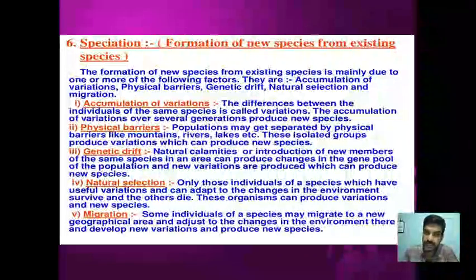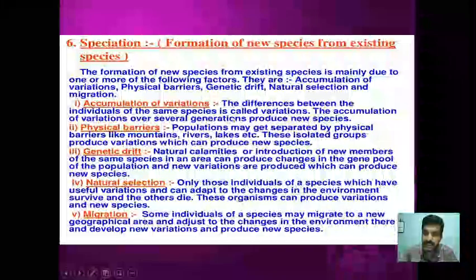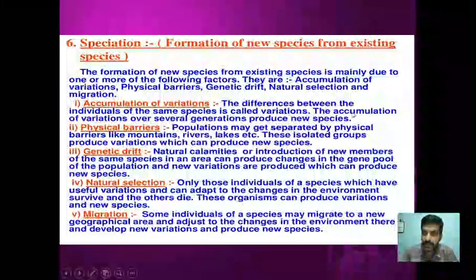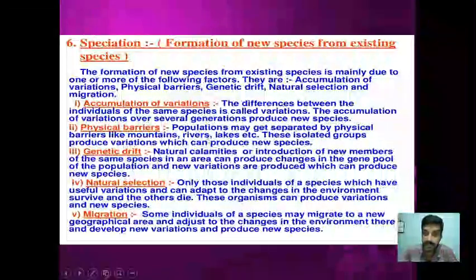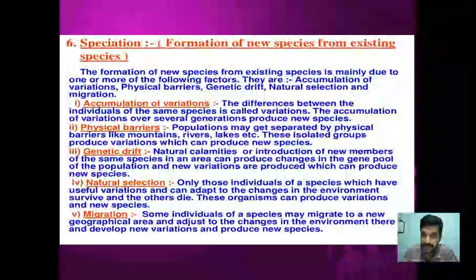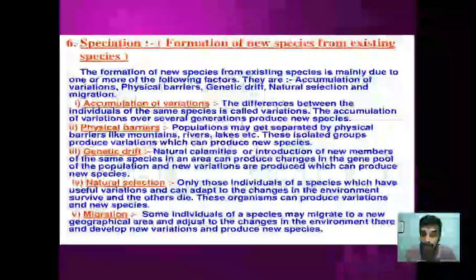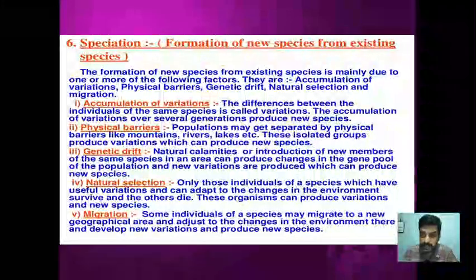So these variations, if they are selected by nature, that means these variations are adapted to nature, and this will lead to a new species. Then physical barriers. Suppose the variants are present in a population, and they get separated due to some reasons, maybe natural calamities or adverse conditions. They never meet together for a very long period, maybe thousands of years. Then what happens?